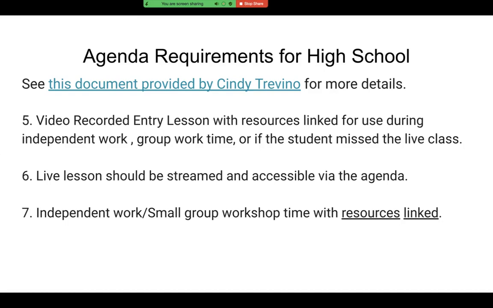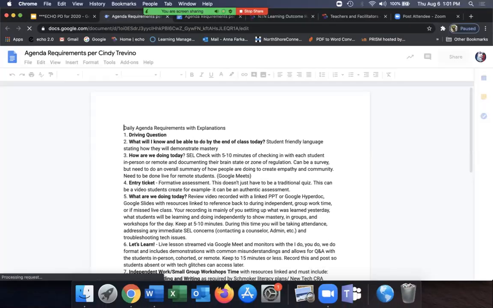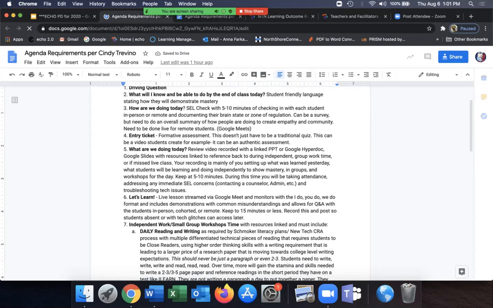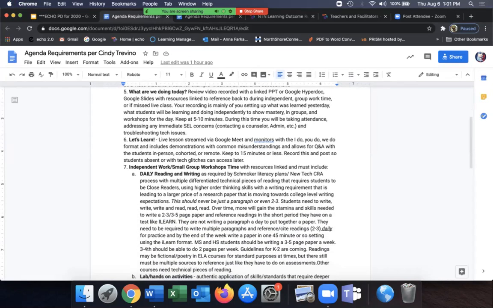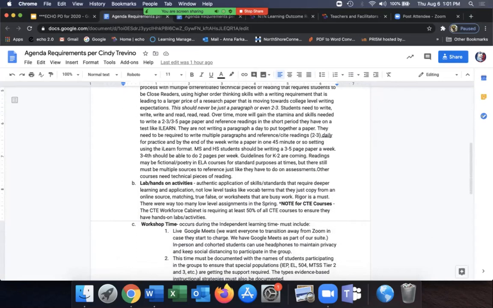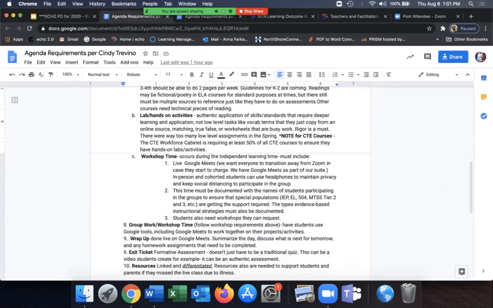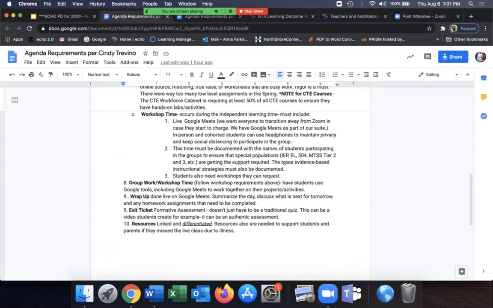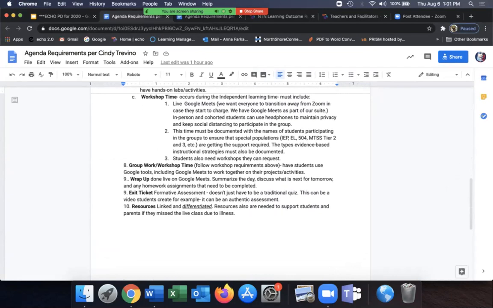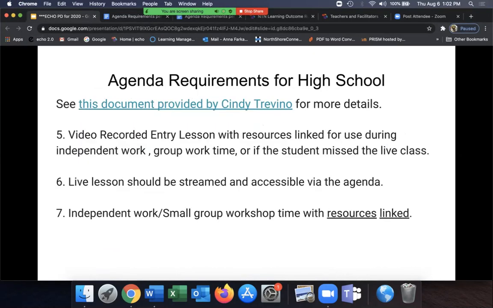And again, this document by Mrs. Trevino will explain each of these items, as you can see, very clearly, so you know how to set them up and possibly even which programs or options to set them up so students can access them without difficulty.